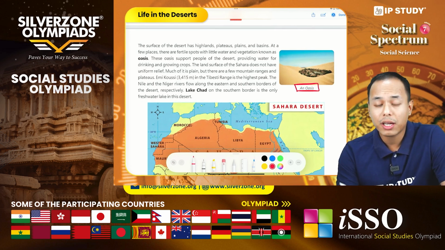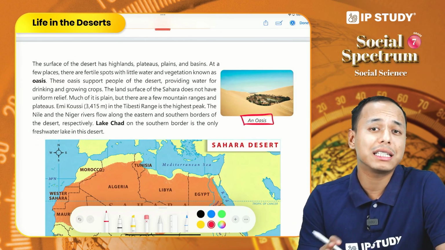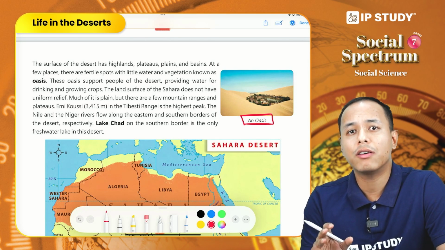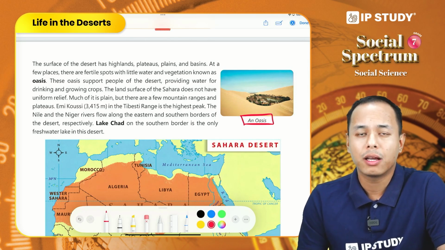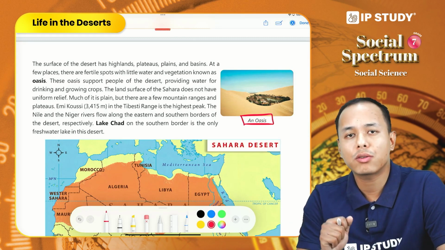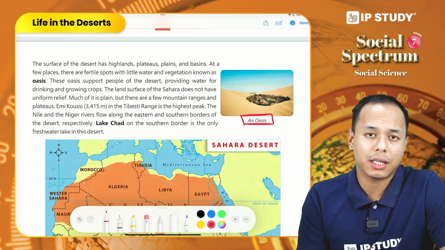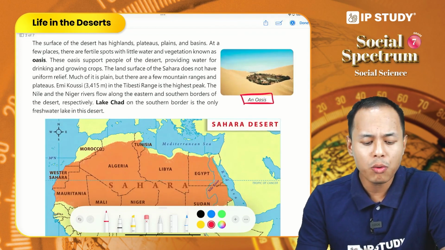If you see here, we can see a small pond type water body, and in and around that water body we can see thick vegetation cover and also human settlement. So it is a fertile region where humans reside because of the presence of water, and in some regions they also practice agriculture.